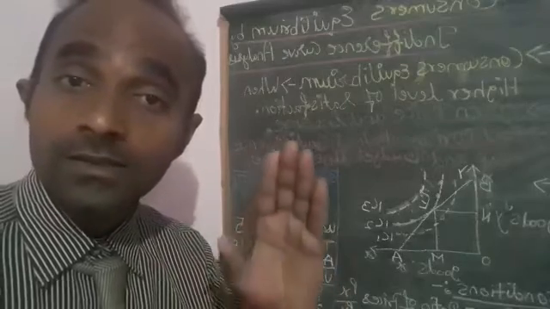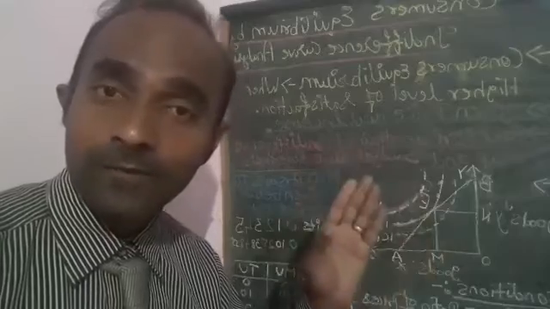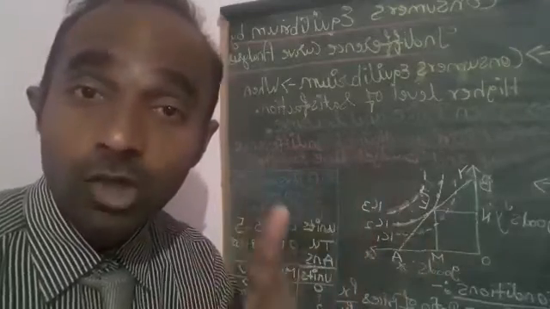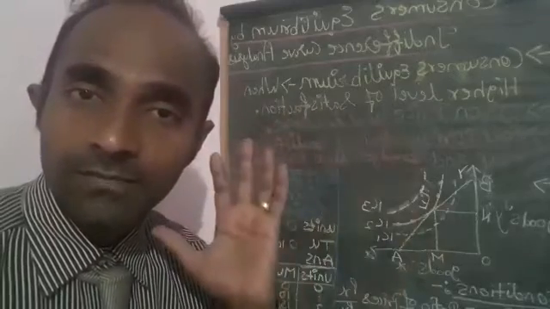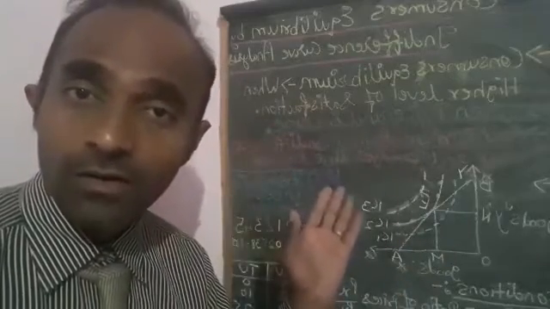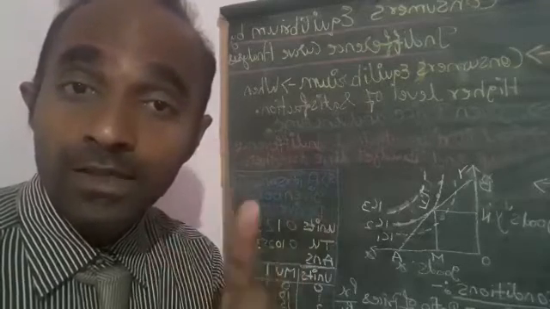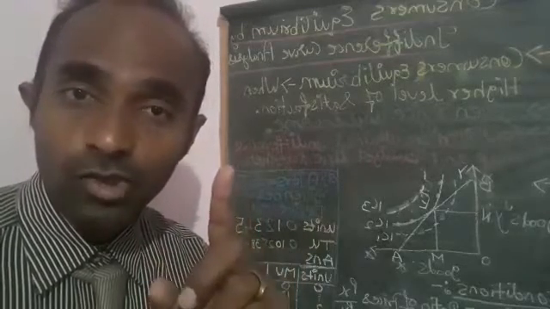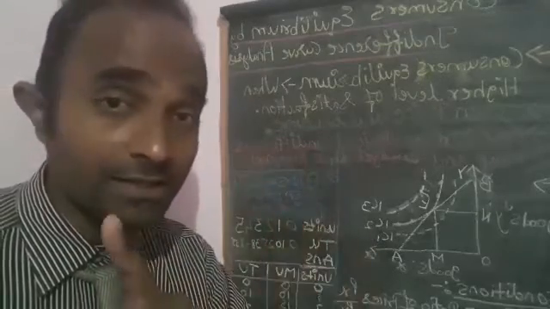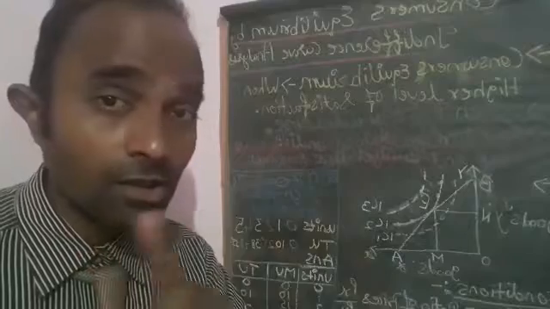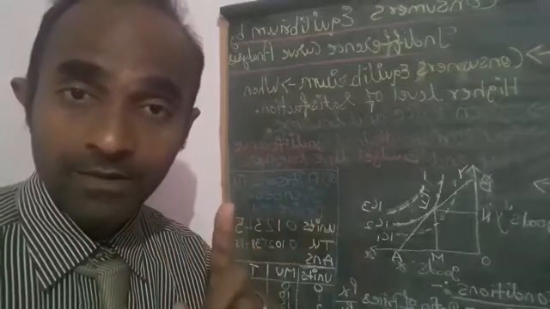Other prices, or the income, or the commodities remain constant, then only this theory will be applied. Here also you will get the consumer's equilibrium, but at a point where your income is not going to change and the prices of your commodities are not going to change.